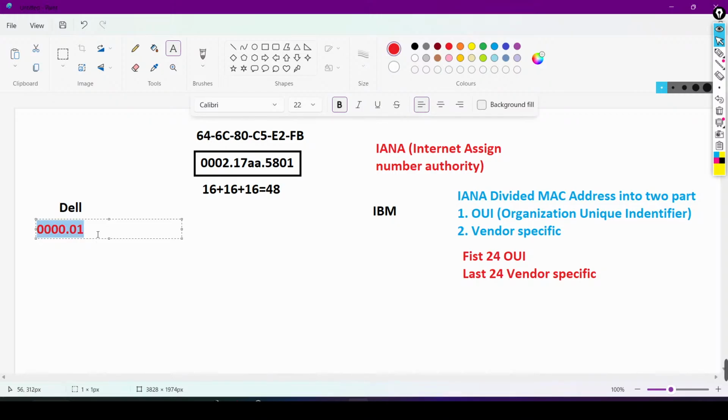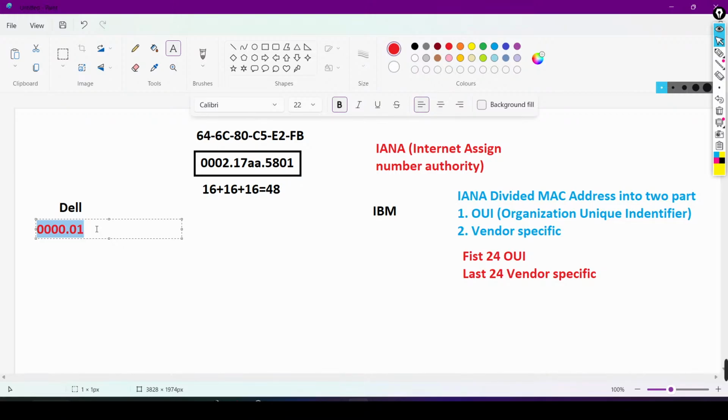To make a MAC address you need an OUI from IANA. You request IANA, you pay, and IANA provides you a 24-bit address. IANA keeps a record that it has given this 24 bits to Dell and will not sell it to any other vendor. Are you getting my point?